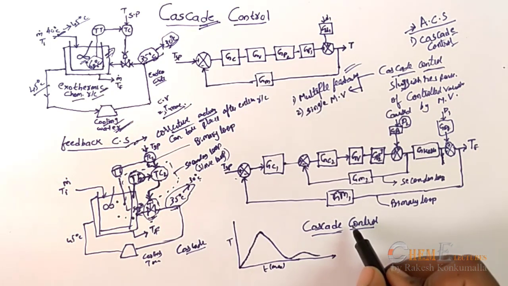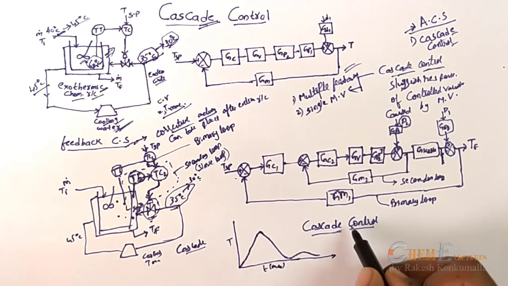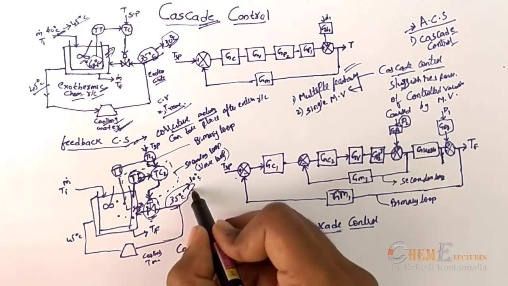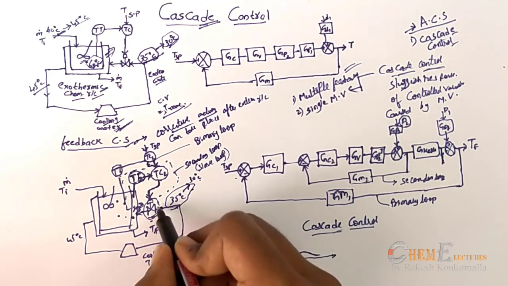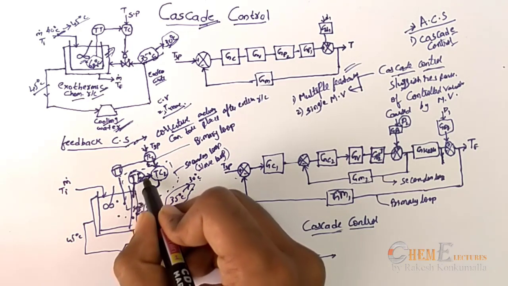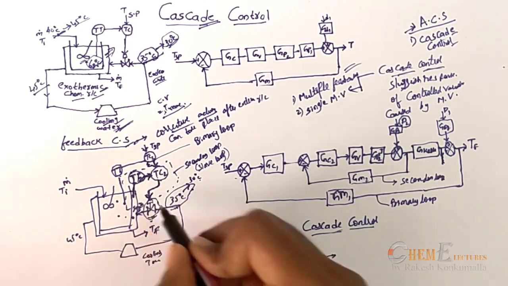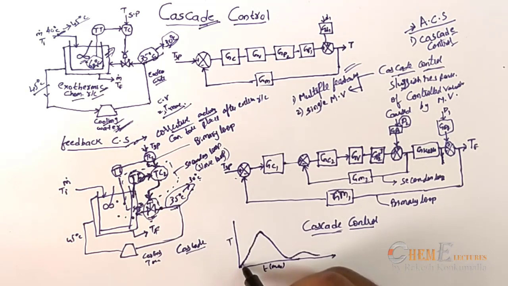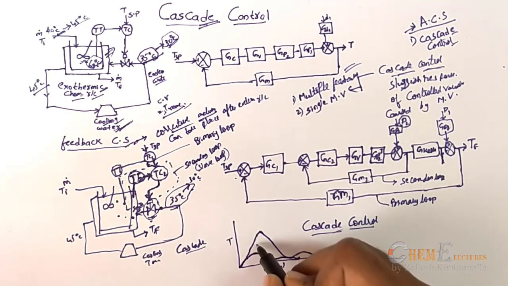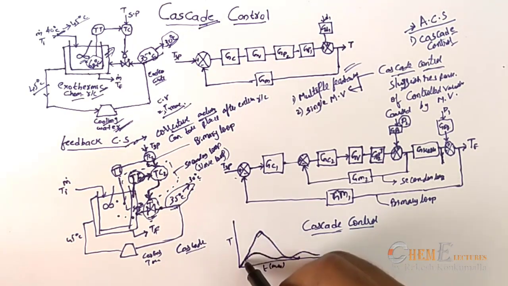Now if there is any disturbance at the initial point itself, the temperature will be detected and accordingly it will be manipulated. So for the cascade control, the graph looks like this. Now you can see the sluggish response is reduced far away.